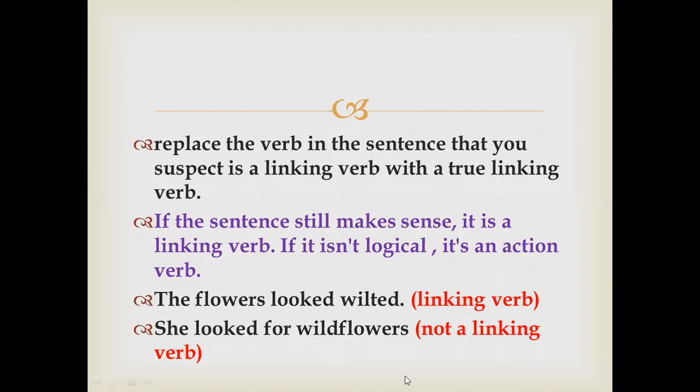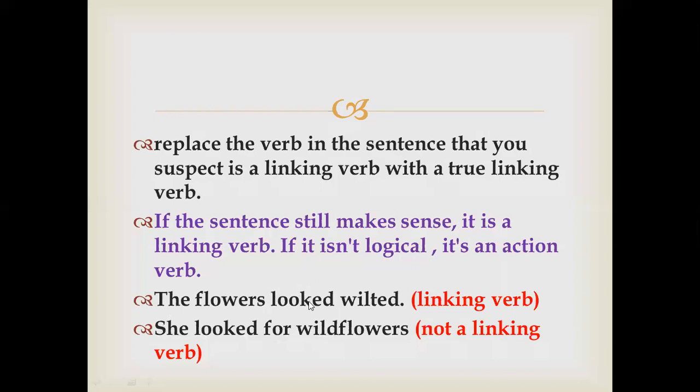If you have any doubt, replace the verb with the true linking verb. Try to write is, am, or anything. If the sentence makes sense, it means it is linking, and if it doesn't make any sense, then it is an action verb.